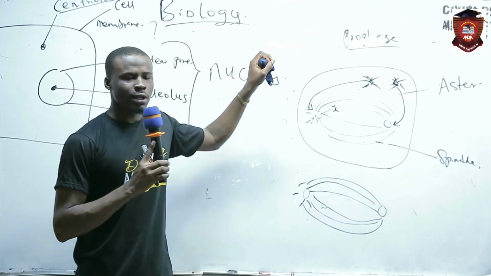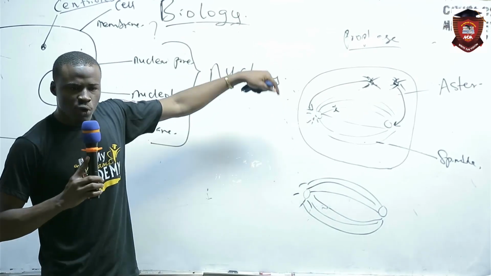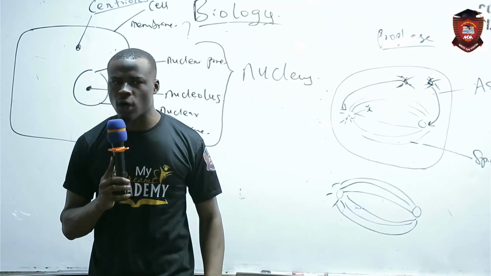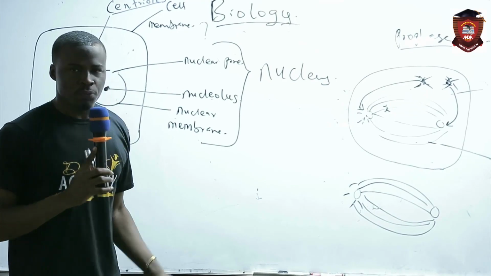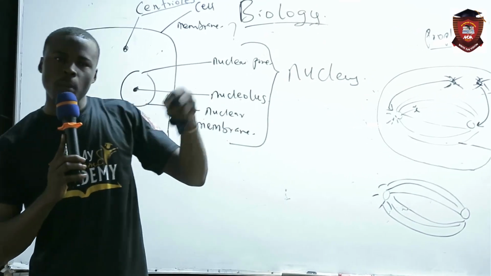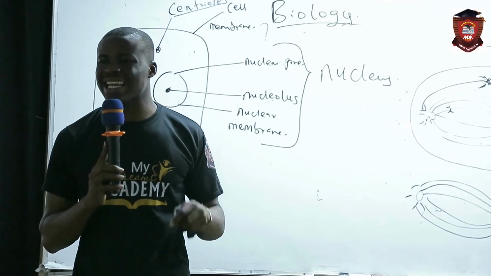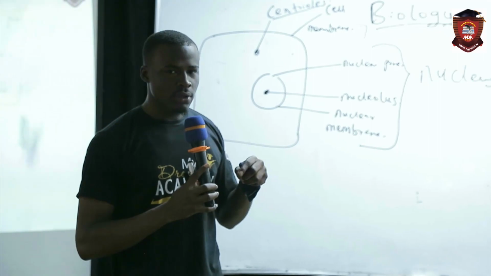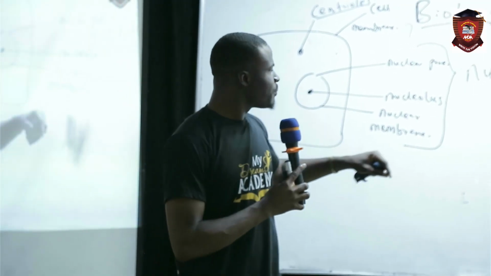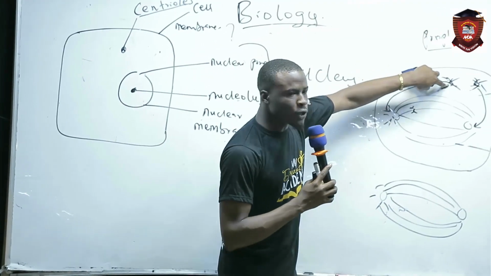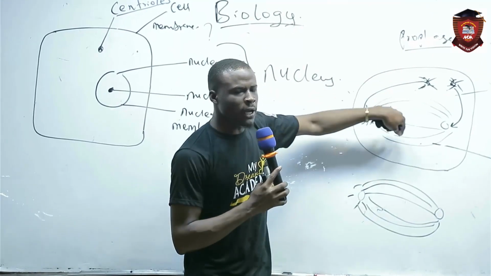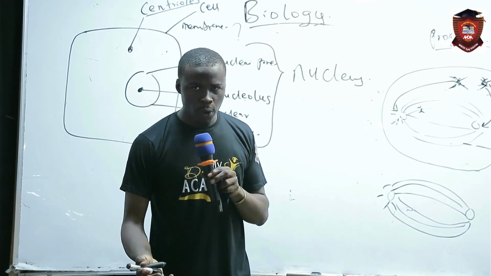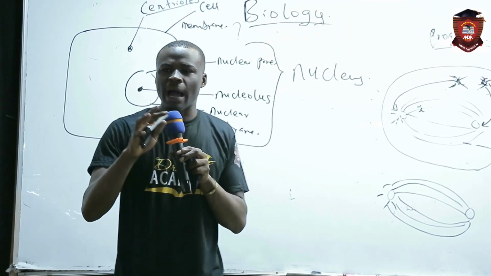Now, still in prophase, the chromosomes will be attached to the spindle fibers. So it's correct? So the chromosomes attach to the spindle fibers at what stage? These are questions you'll be seeing. They are not in the slide, but these are questions they ask. The centromere of the chromosome attaches to the spindle fiber at the prophase. Are we following?